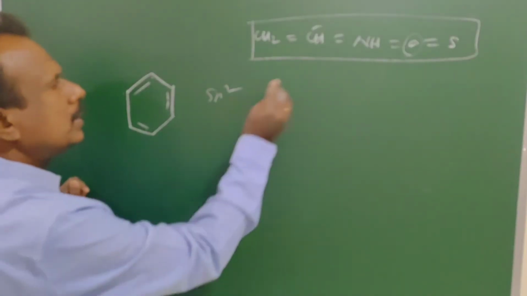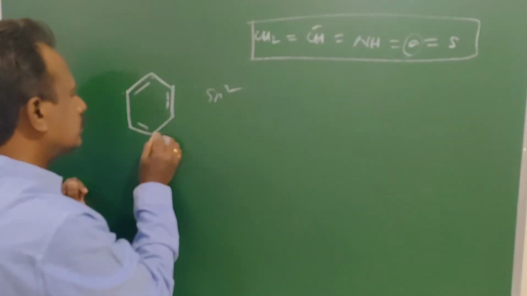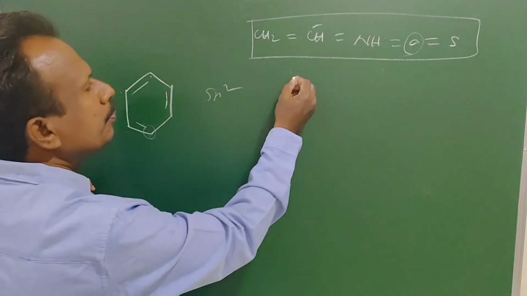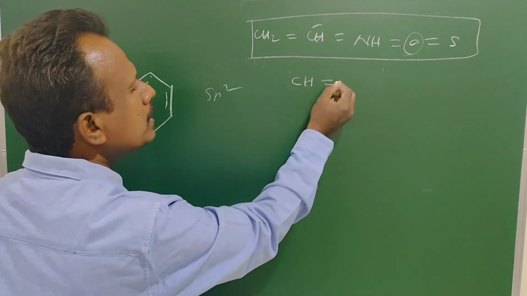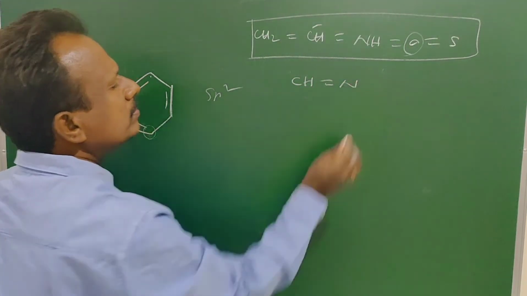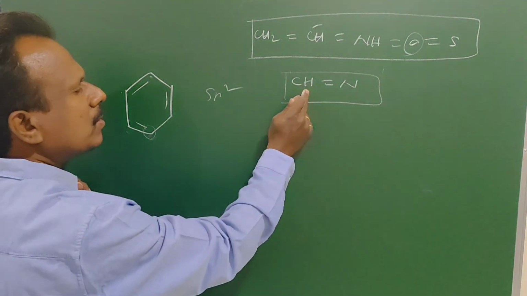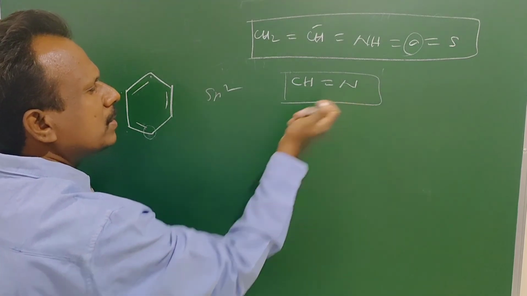Next one. Here it is a CH group. A CH group is equal to N because a CH group has 5 valence electrons, and N also has 5 valence electrons.